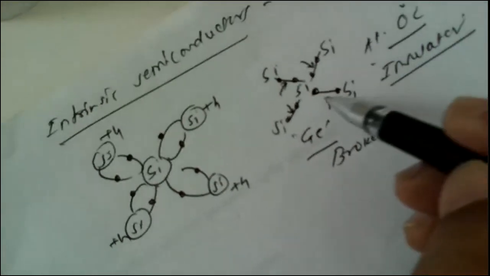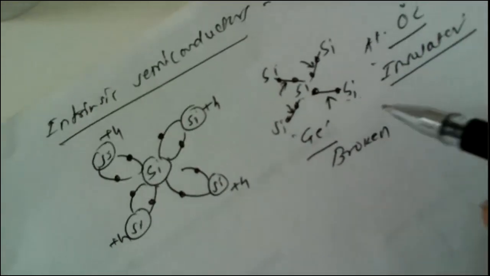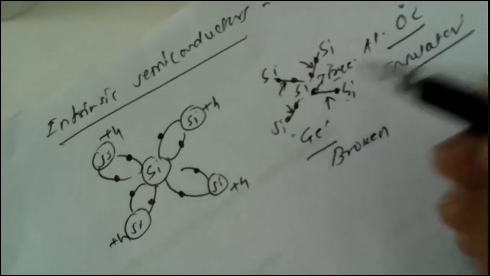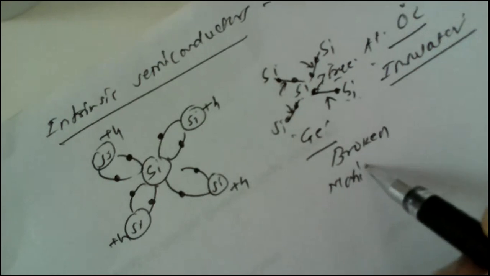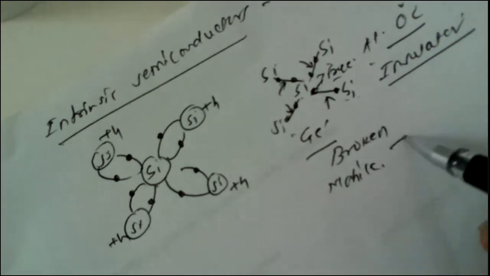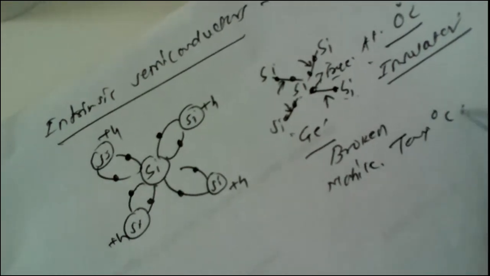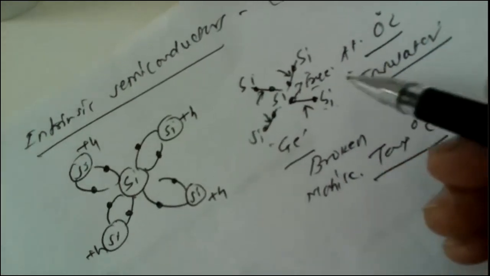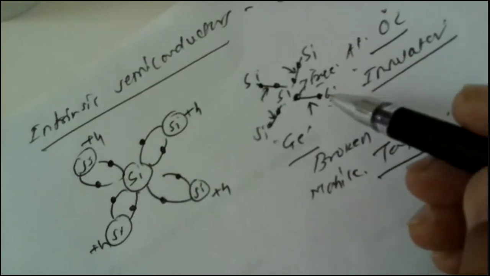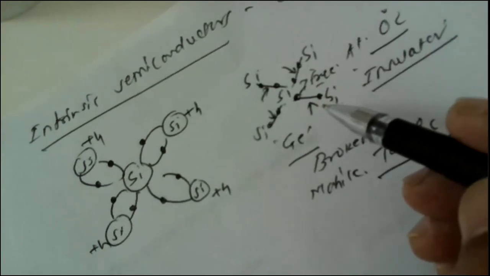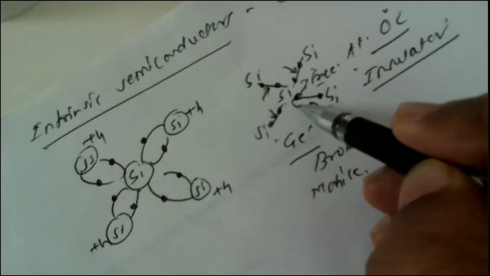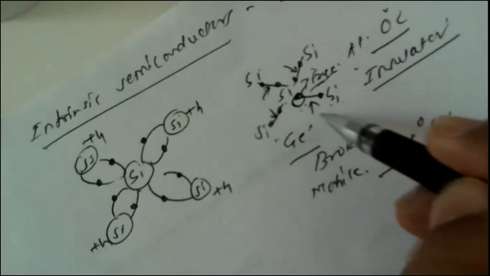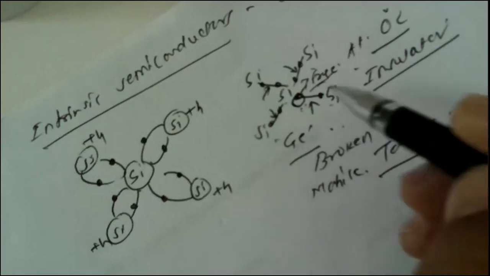If the bond between successive silicon atoms is broken, then the electrons become free and mobile. When the temperature of the crystal is increased beyond room temperature, a bond breaks, the electron leaves its original position and moves inside the crystal, which creates a hole, that is, the absence of an electron.